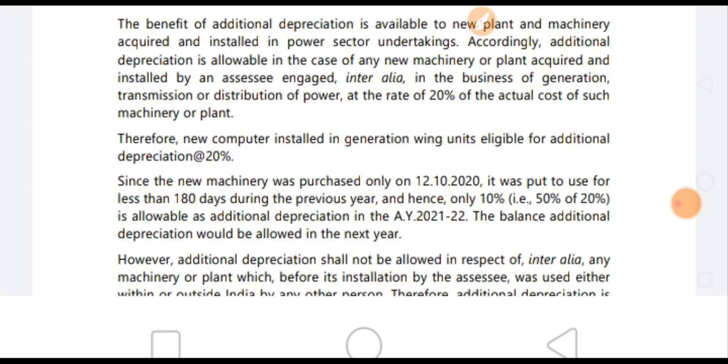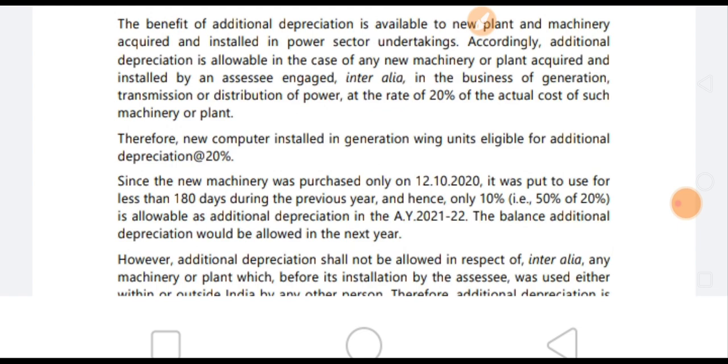However, additional depreciation shall not be allowed in respect of, inter alia, any machinery or plant which before its installation by the assessee was used either within or outside India by any other person.